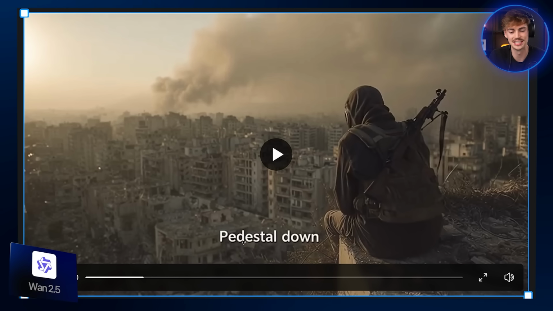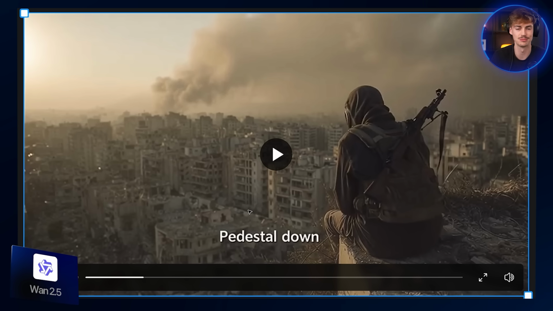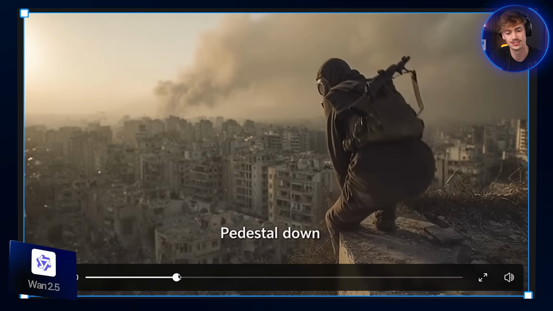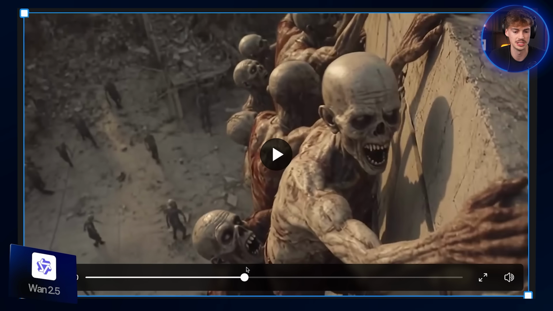Okay, so put it in captions, pedestal down. Maybe that's because of my prompt. I put it between brackets and then it thought it wanted to add that as text in there. But still, it is standing up and it's pedestaling down, and then we have these zombies. Not too bad. I wish we didn't have that text, then it was a lot better. Now for Runway.